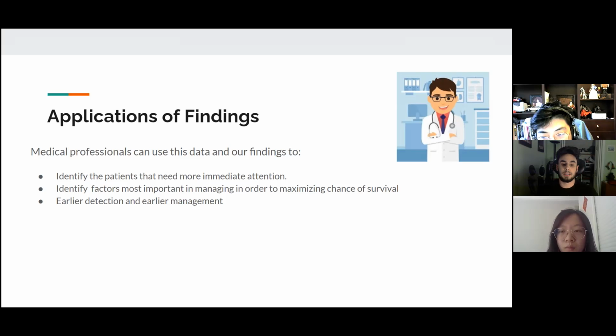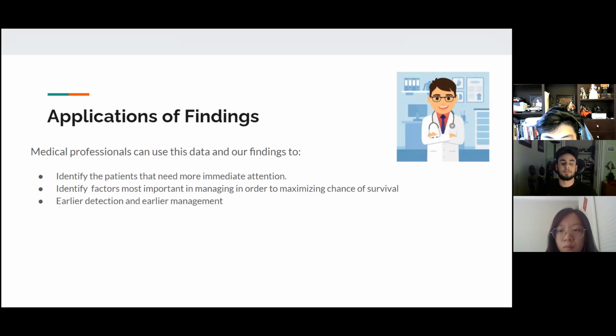Next, it can also help identify the factors that are most important to manage in order to maximize the chance of survival within patients. So for example, anemia and high blood pressure: address those, manage those as needed in order to maximize the chance of survival.